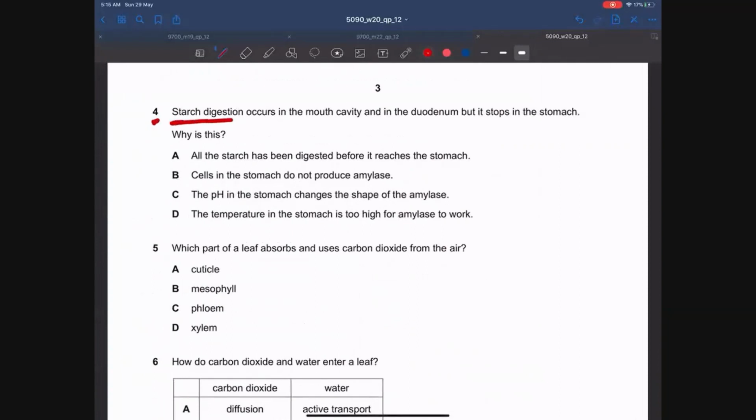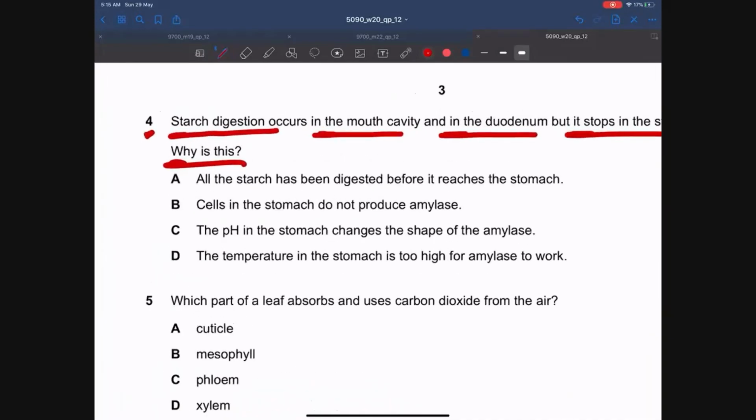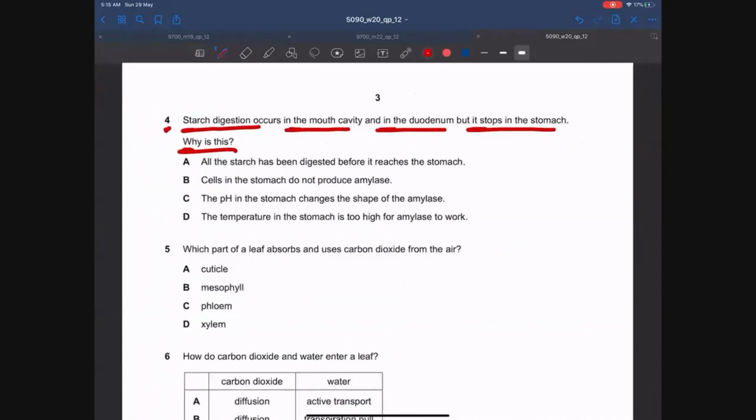Let's move on to MCQ number 4. Starch digestion occurs in the mouth cavity and in the duodenum, but it stops in the stomach. Why is this so? So guys, you should know that the enzyme which breaks down starch is known as amylase, and amylase works best at pH 7 if this is salivary amylase. Salivary amylase, which is found in saliva, works best at a pH of 7. And pancreatic amylase, which is found in the small intestine, works best at pH 9.